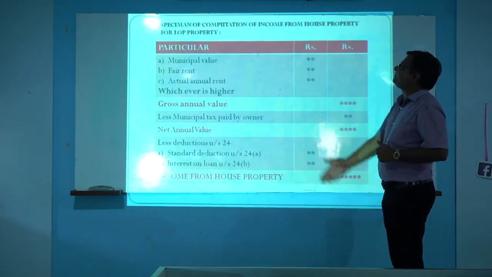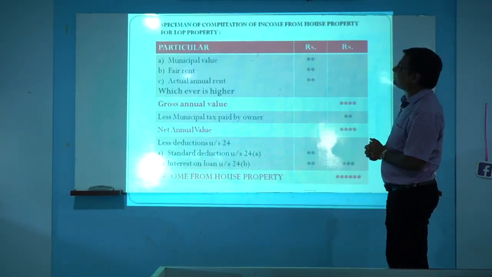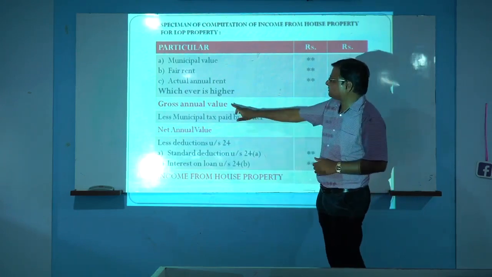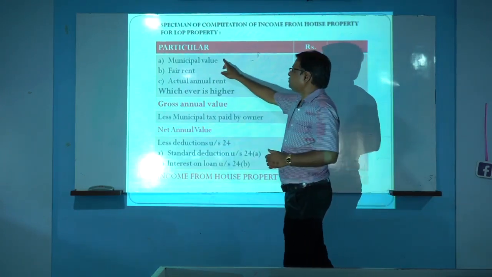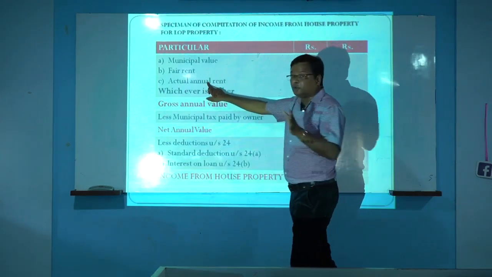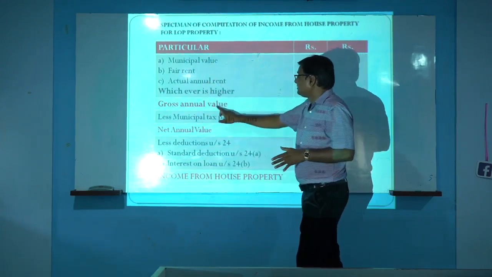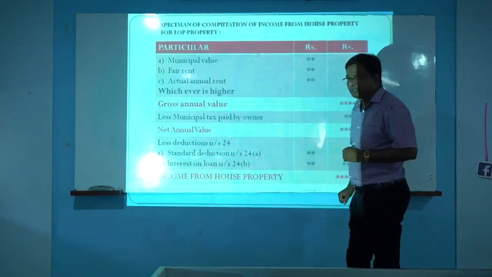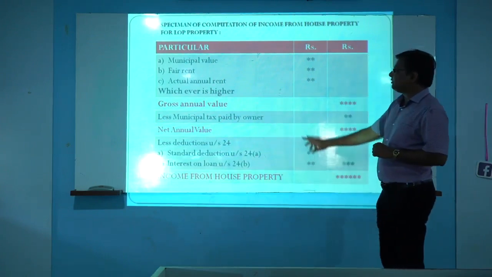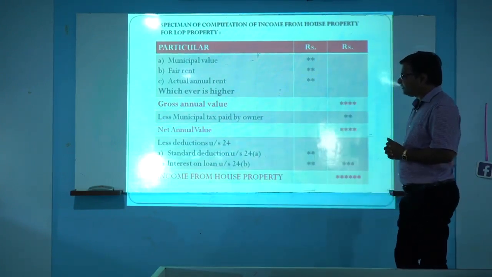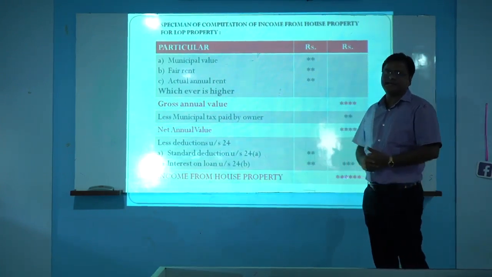This is the specimen of computation of income from house property. Firstly, we have to calculate gross annual value. Three points are there: municipal valuation, fair rent, and actual annual rent of that property. The higher amount is considered as the gross annual value. From that gross annual value, we have to deduct municipal tax paid during the year. The balance that remains is called the net annual value.